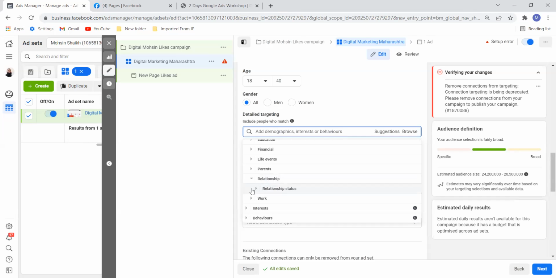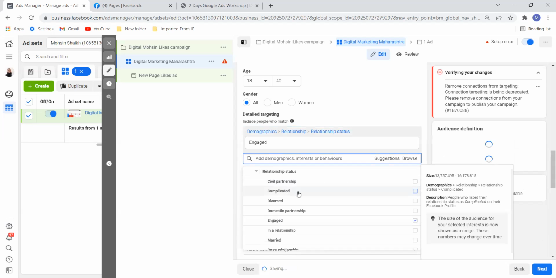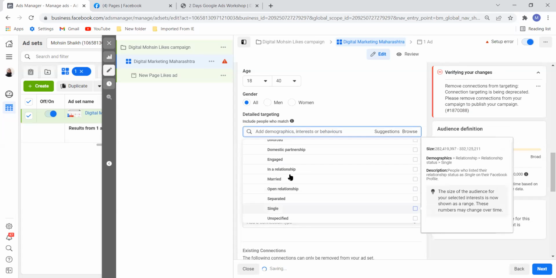Then relationship status. See, civil partnership, complicated, divorced, engaged, newly engaged. You can go ahead and target. For example, let me remove this. In a relationship, married. Let's take an example. I want to target people who are married and having kids. I can do that. So people who are married but not having kids, I can remove them.